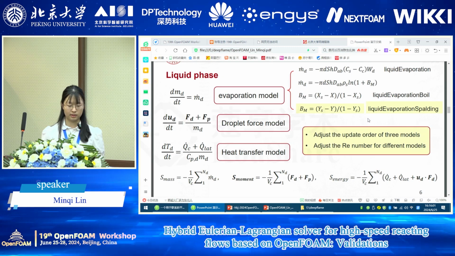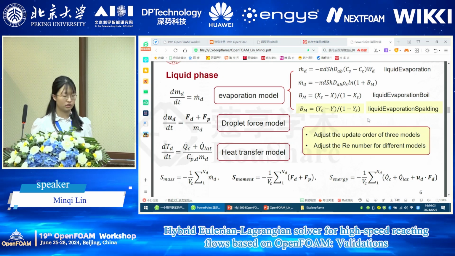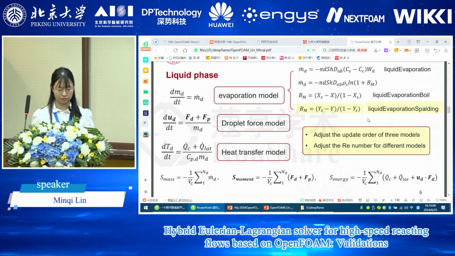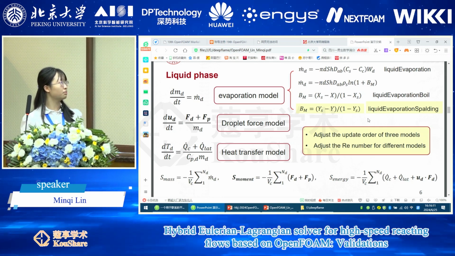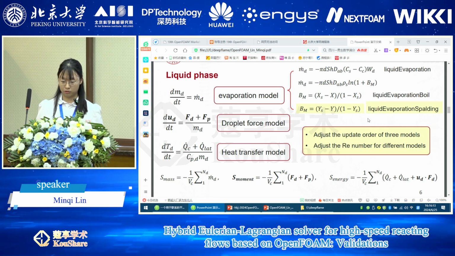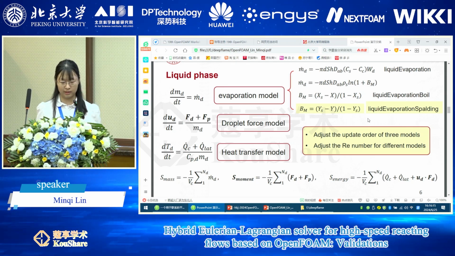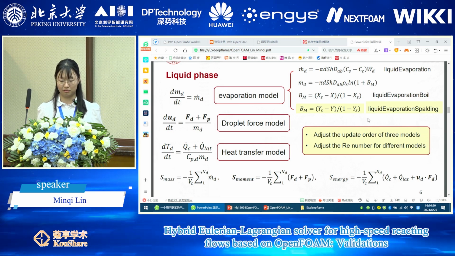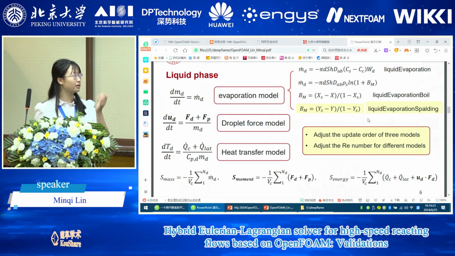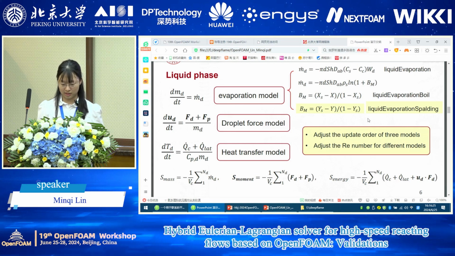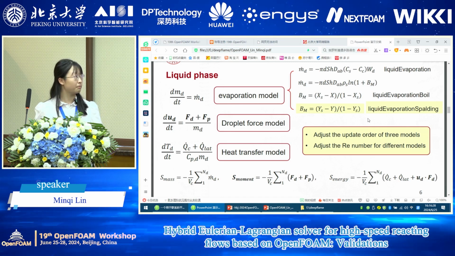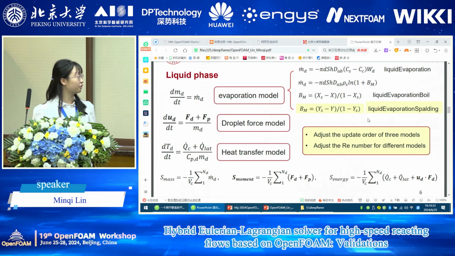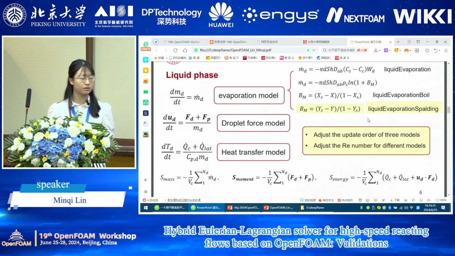Then, as for the liquid phase, there are the governing equations, and in the structure of OpenFOAM, it mainly contains 3 models. As for the first one, the evaporation model, there already are 2 sub-models to calculate the evaporation rate, called liquidEvaporation and liquidEvaporationBoil. Based on these 2 models, we made a little adjustment and constructed a new sub-model called liquidEvaporationSpotting. The second model is the droplet force model, and the last one is the heat transfer model.